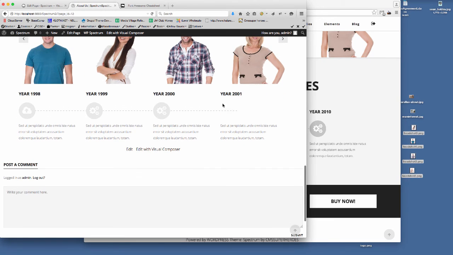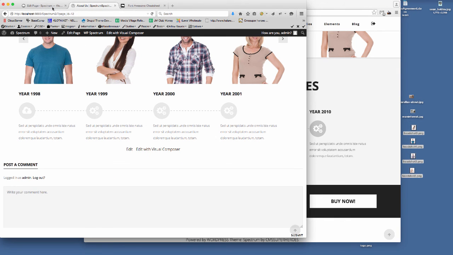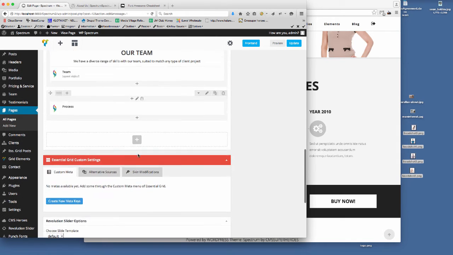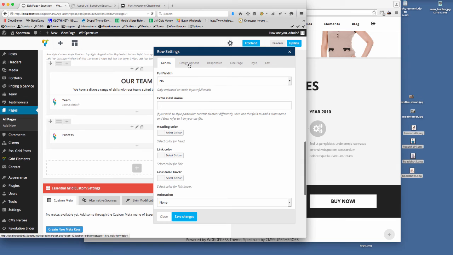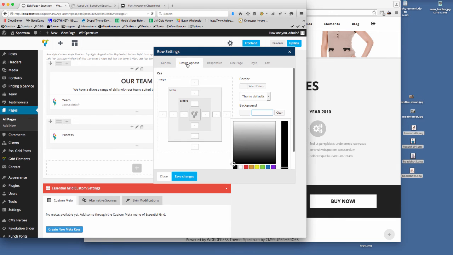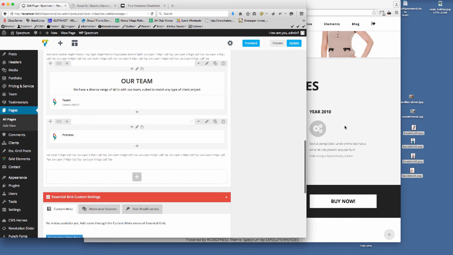So you can see there we've got the horizontal team process, we've got the cloud icon that we used, and we need to set this border and we need to set the background image and put the title in there. So again, let's go back down to the row. We're going to edit this instead, and this time we're going to add a background color. So we just click on the design options, background color. That's the color that I know I want to use. I'm going to pad this out a bit so that the spacing is correct. So save that. What else do we need?